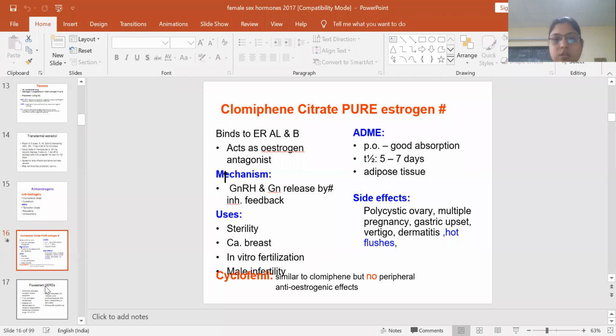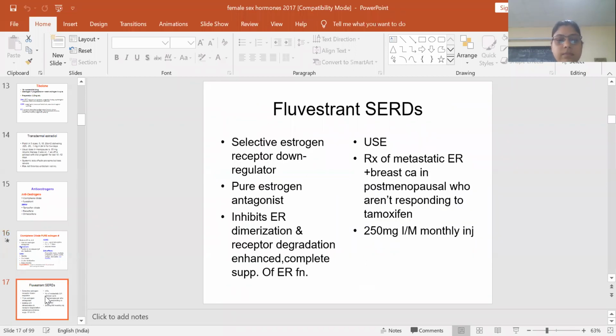Clomiphene citrate is an estrogen antagonist. So it has an inhibitory action on the gonadotropin releasing mechanism, and it can be used in in vitro fertilization and infertility. Fulvestrant is the selective estrogen receptor down regulator. It is a pure estrogen antagonist. It will inhibit estrogen receptor dimerization and cause receptor degradation. It can be used in postmenopausal estrogen receptor breast cancer.